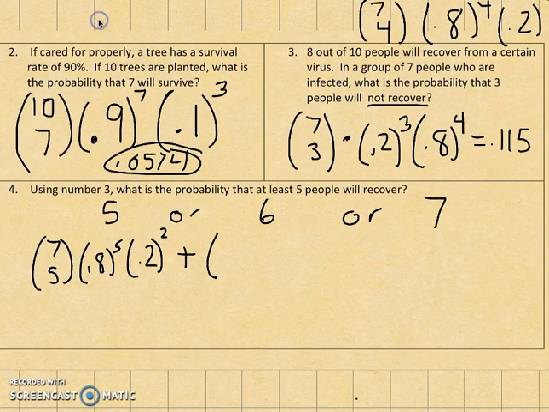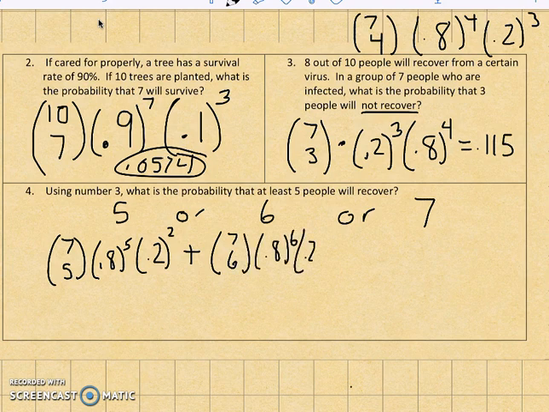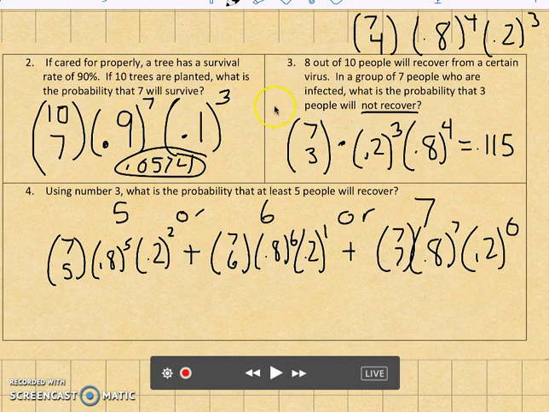Plus, if we had 6 recover, we'd have 7 choose 6 times 0.8 to the sixth times 0.2 to the first. Or we could have 7 choose 7 times 0.8 to the seventh times 0.2 to the 0. And we could type that into our calculator, but this is a lot to type in. So I'm going to show you something on your calculator that you can do instead.